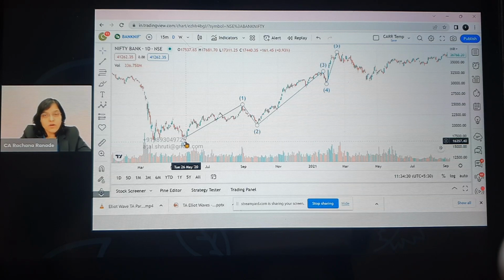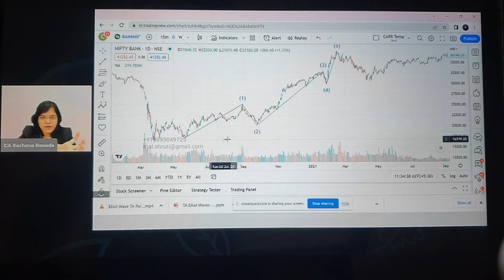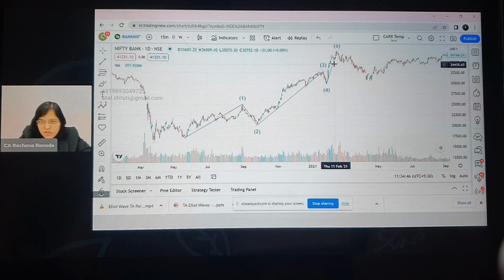What were the rules we learned for the levels? First things first, we said that wave 2 cannot go below this base part. Has it gone below it? No, it has not. So okay, wave 2 is fantastic. Wave 3 is not the shortest in our example. Of course, wave 3 is not the shortest. It seems that wave 5 is the